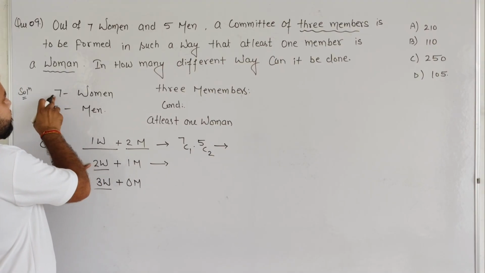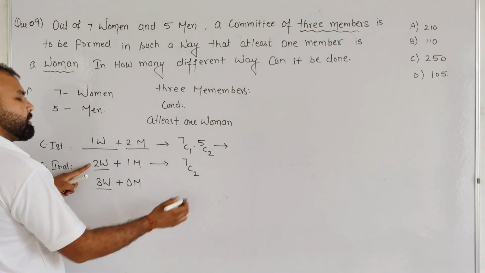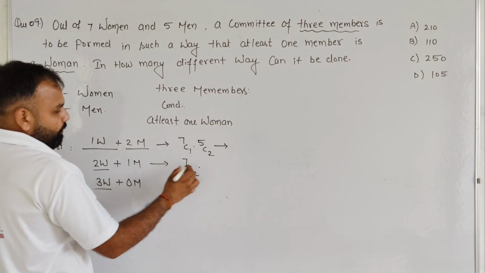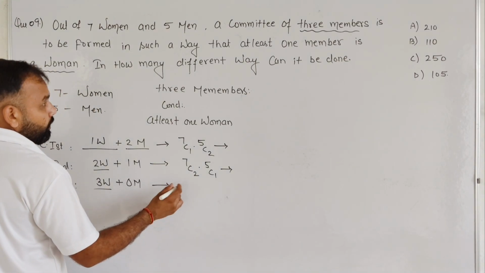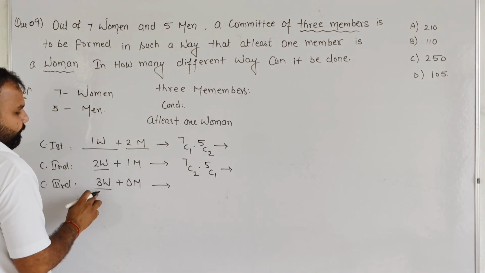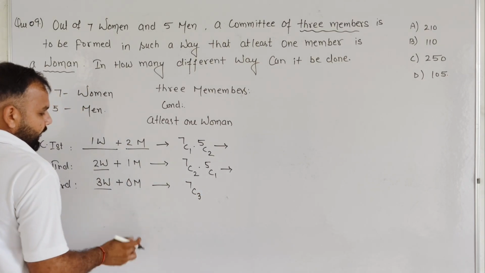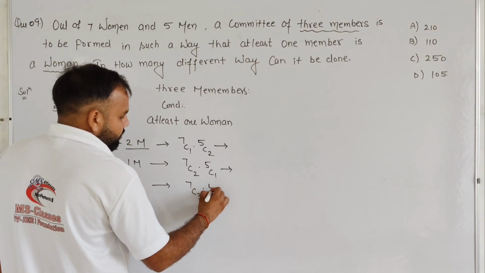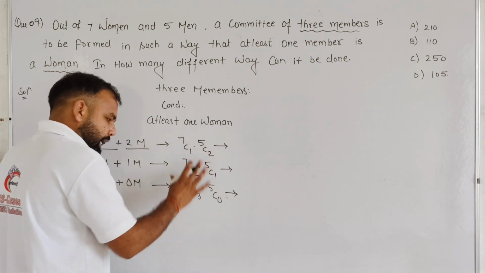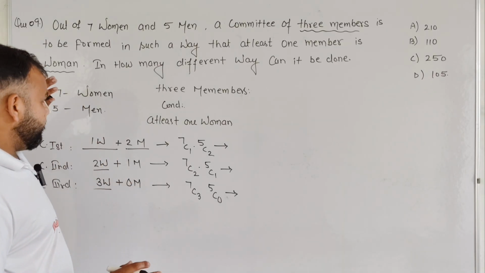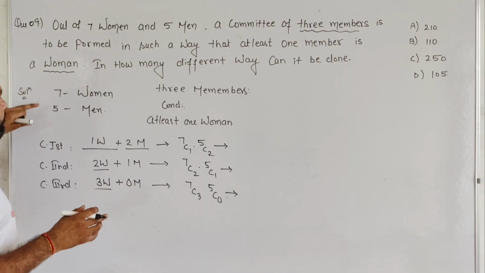Dekho student, 2 women, that means out of 7 women we require to select 2 women, and out of 5 men we need 1 man, so 7C2 into 5C1. This is also the number of ways. And if we select 3 women out of 7, we require 7C3, and no men are required, so we are going to select 5C0. That means no selection of men. These are the only possibilities in which 3 members can be selected out of 7 women and 5 men.